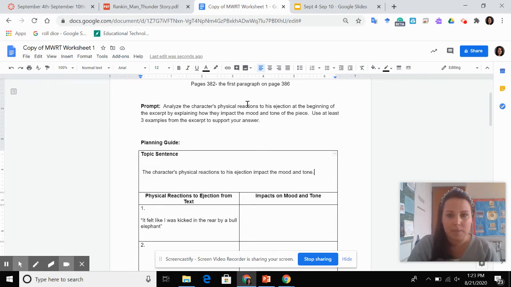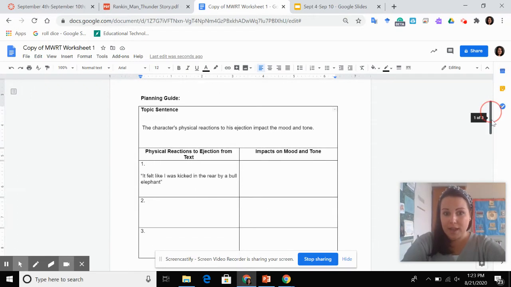But when you see topic sentence, don't freak out. You're literally just restating that prompt. You don't want to put analyze. Your direction is to write a response. You're not telling someone else to analyze, you're doing it. So that's not a key word. So we've got a topic sentence here.